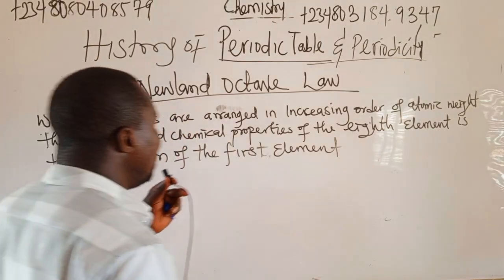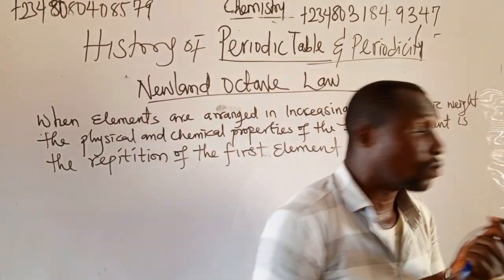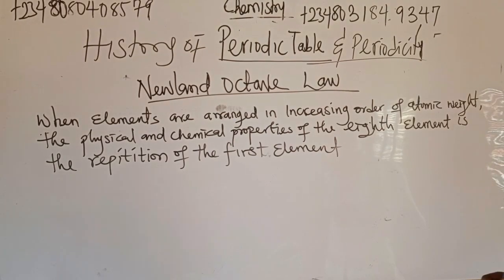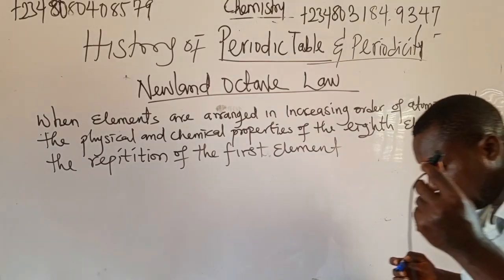When elements are arranged in increasing order of atomic weight, the physical and chemical property of the eighth element is the repetition of the first element.